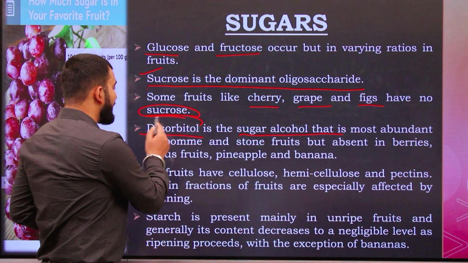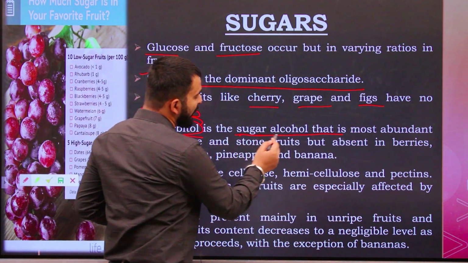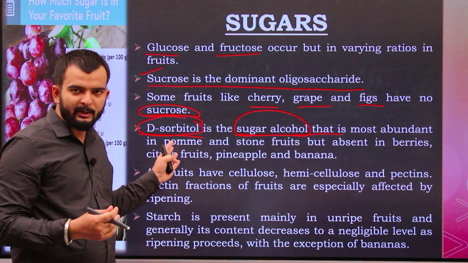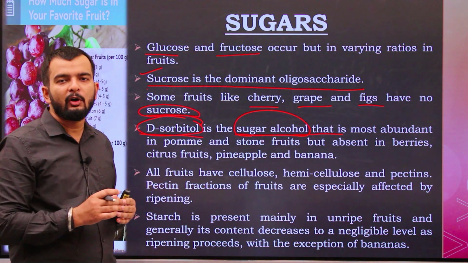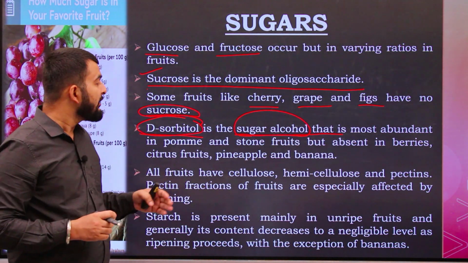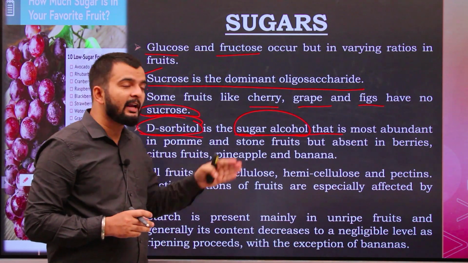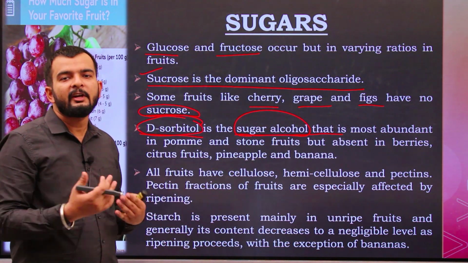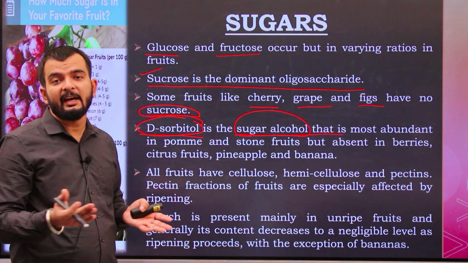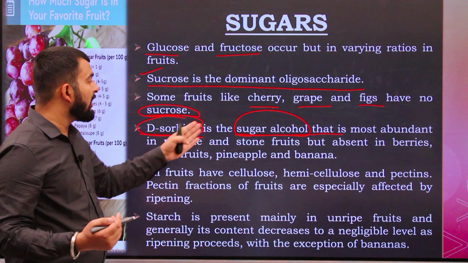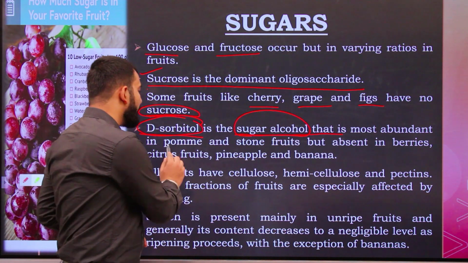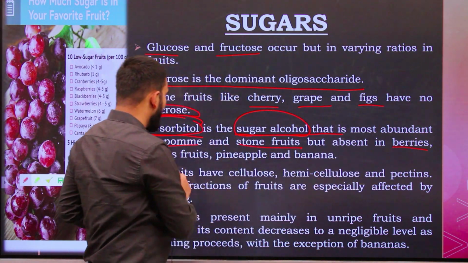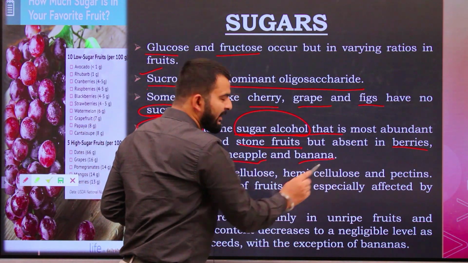Okay, D-sorbitol, sugar alcohol. A sugar alcohol is a type of sugar only, but with an alcohol group or an OH group. So what happens is, these sugar alcohols have a considerably low glycemic index and give comparatively lesser calories. Okay, so these are most abundant in pome fruit and stone fruit, but absent in berries, citrus fruit, pineapple and banana.